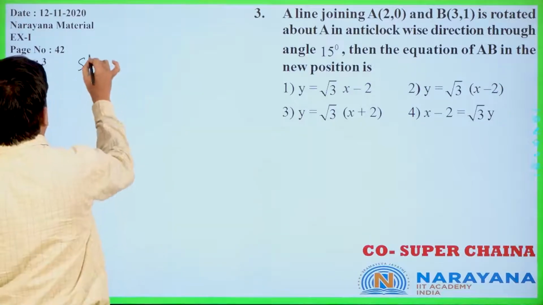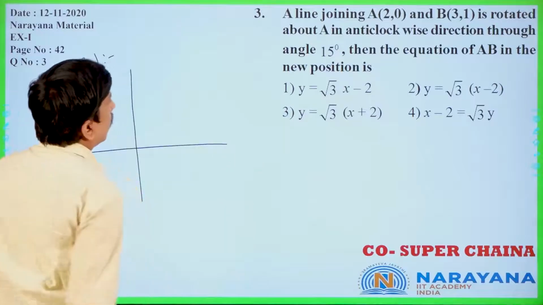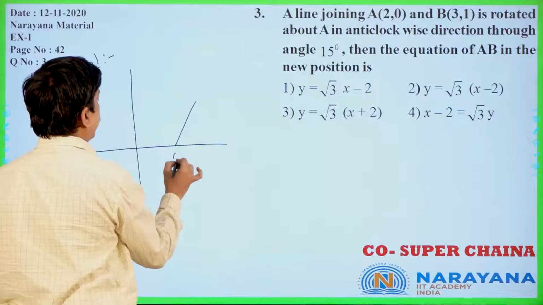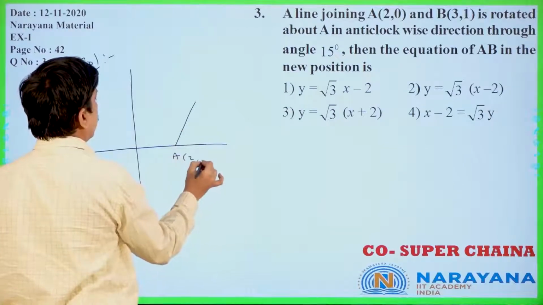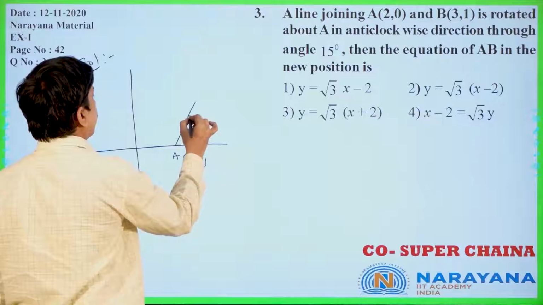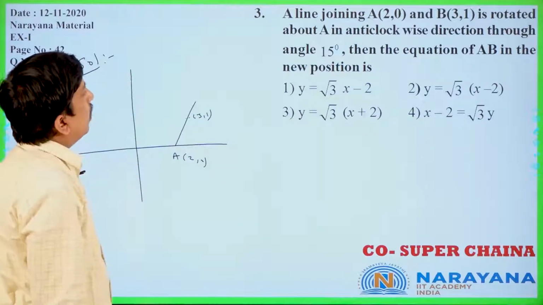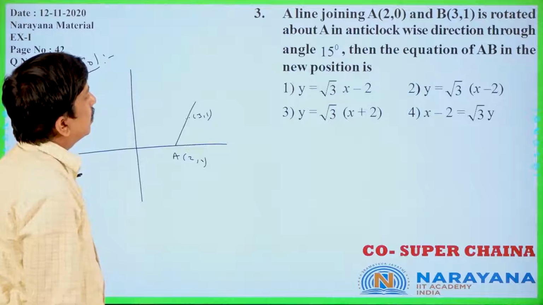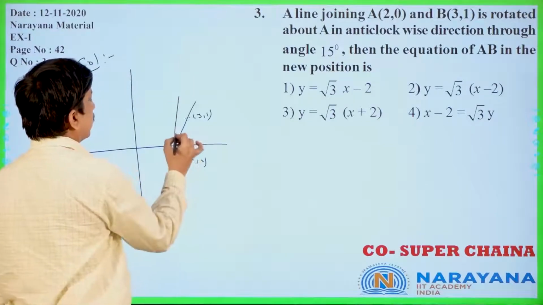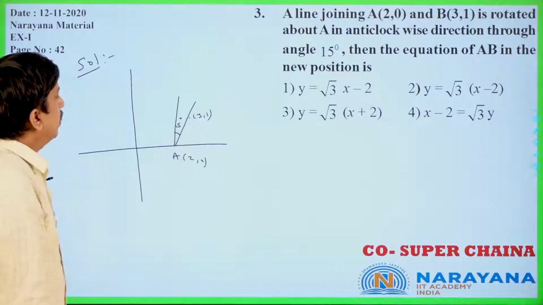Now you see, A of 2 comma 0 is there, and B of 3 comma 1, somewhere you will get 3 comma 1. So it rotates about A in anti-clockwise direction through the angle 15 degrees. This is rotating like that. So this angle is 15 degrees. Is it clear?